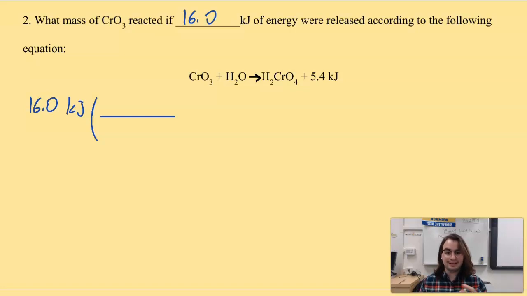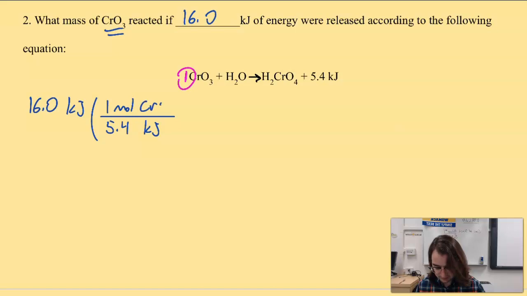We know that in this chemical equation we have 5.4 kilojoules available. That's the amount of energy that's involved, and it says that we are doing CrO3. If we look at the balanced chemical equation, the CrO3 technically has a 1 in front of it. This equation tells us that for every 1 mole of CrO3, we release 5.4 kilojoules of energy.